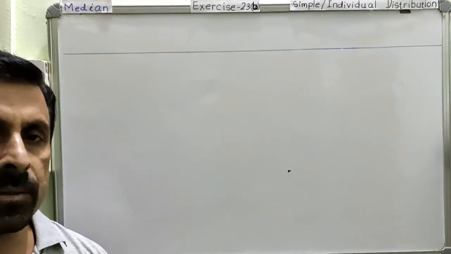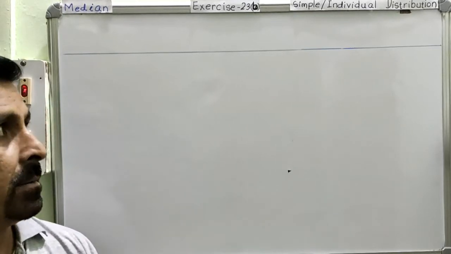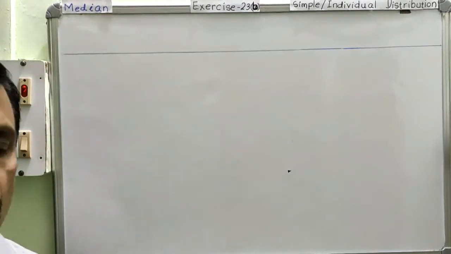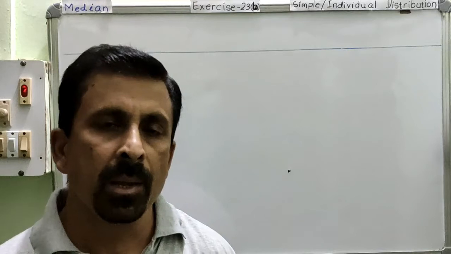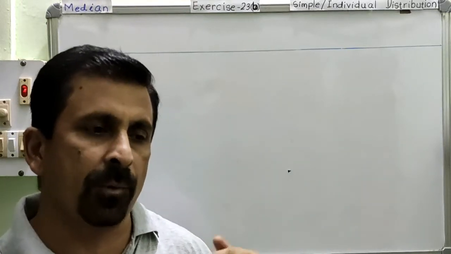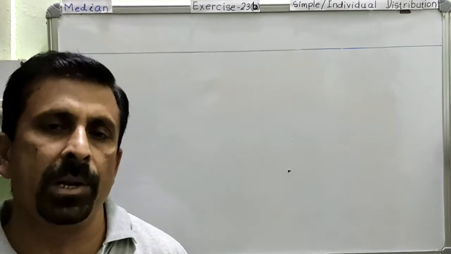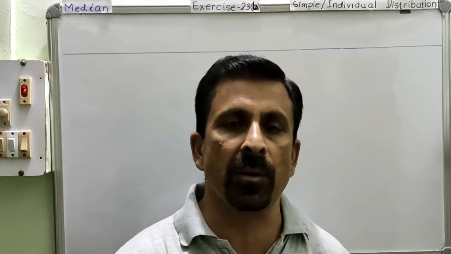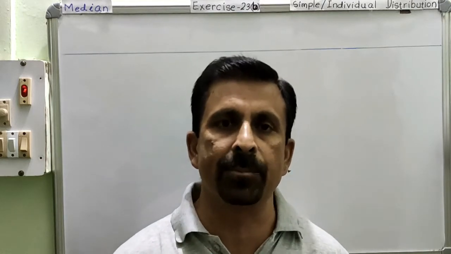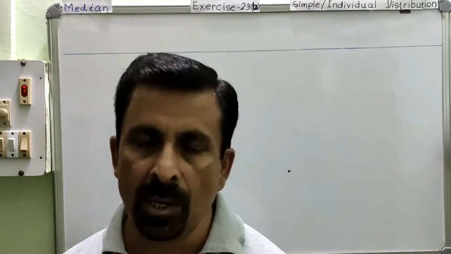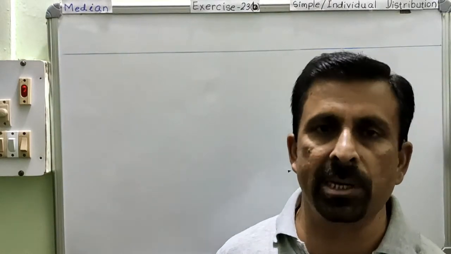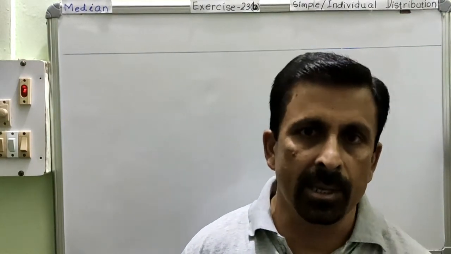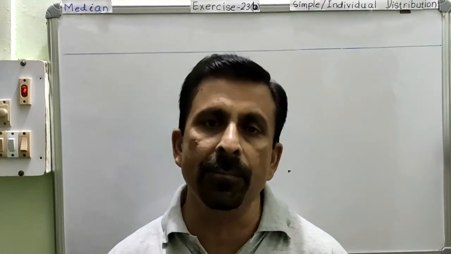We are now going to start another topic of central tendency, and the topic is median. Before we go to the topic median, I would like to quickly recap what we have done in the previous video. In the previous video, we learned about arithmetic mean. We learned the process of calculating arithmetic mean for different types of data: for simple distribution, for discrete distribution, and also for continuous distribution. So, in the previous video, we tried to learn the arithmetic mean for all these three different types of data.